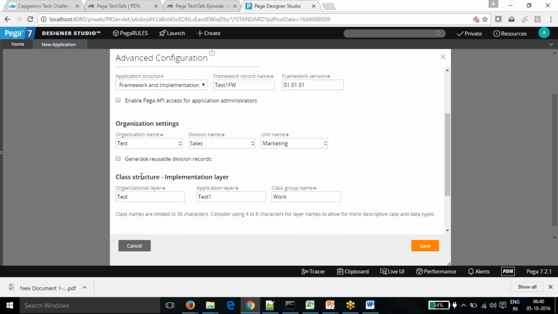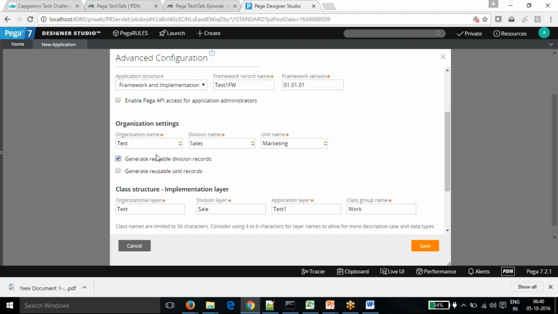And one more thing, you can see one more checkbox: generate reusable division records. As I said, we can create multiple layers of class structures when creating an application. If you go for generating the division level as well, it will create one more structure layer of the reusable part, and the unit also can be a reusable structure.